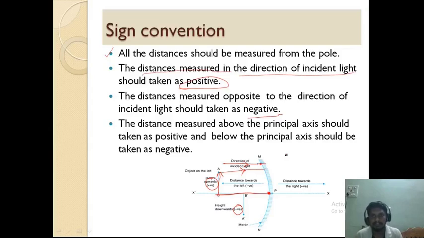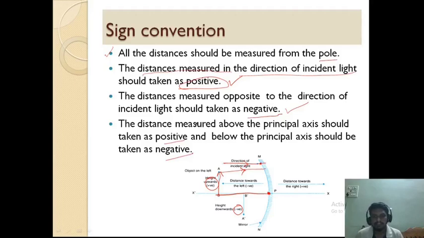Four rules. First, all distances should be measured from the pole only. If you measure the distance in the direction of light, that is taken as positive; opposite to the direction of light, taken as negative. Above the principal axis, taken as positive, and below the principal axis, taken as negative.